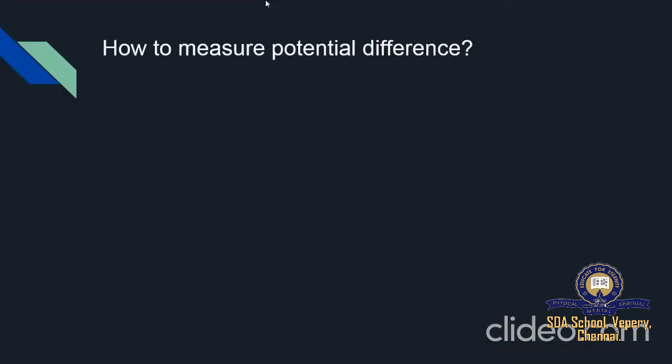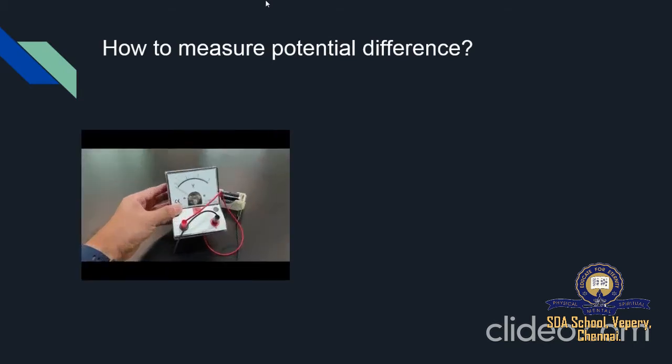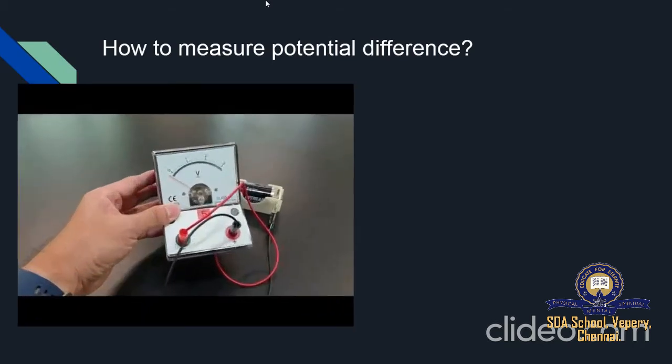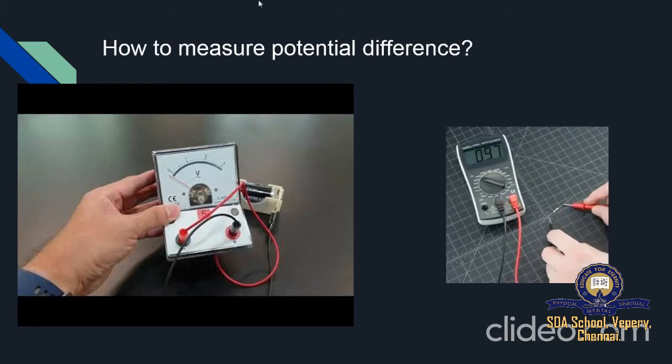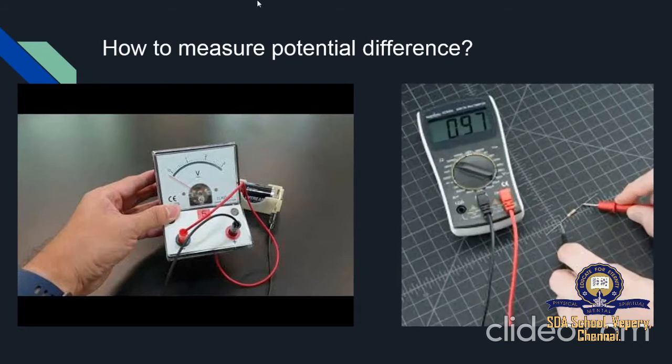Okay, now how to measure potential difference? It is simple. First I ask you a question, how to measure current? We have seen in the last video, right? So ammeter is the instrument which is used to measure the amount of current in a circuit. Likewise, to measure the potential difference, we use a voltmeter. Okay, voltmeter is an instrument used to measure the potential difference.